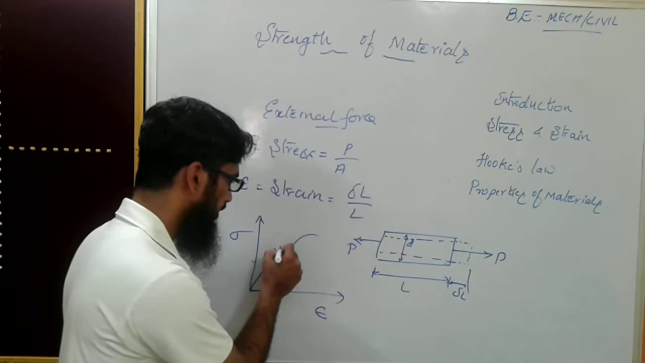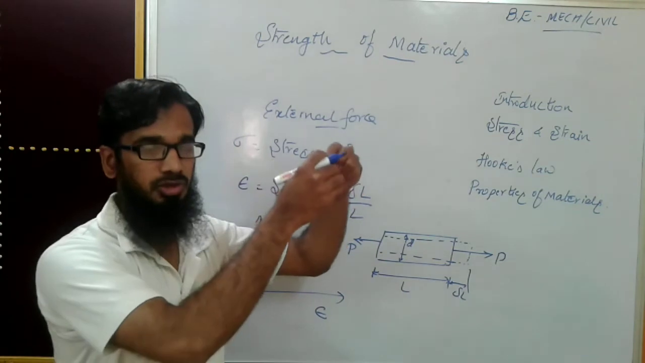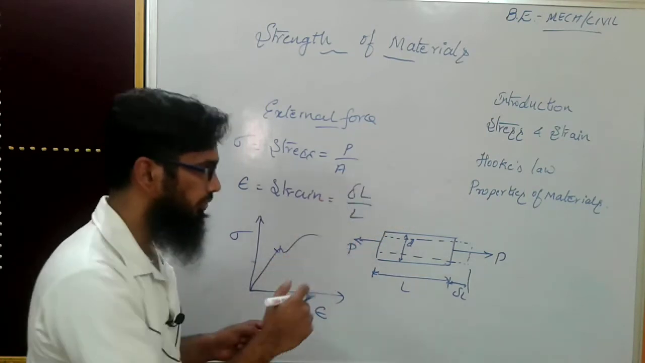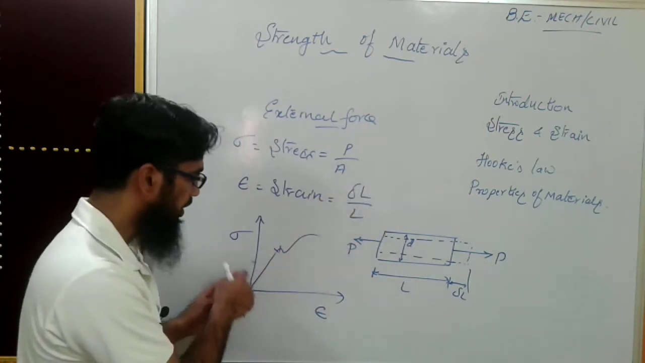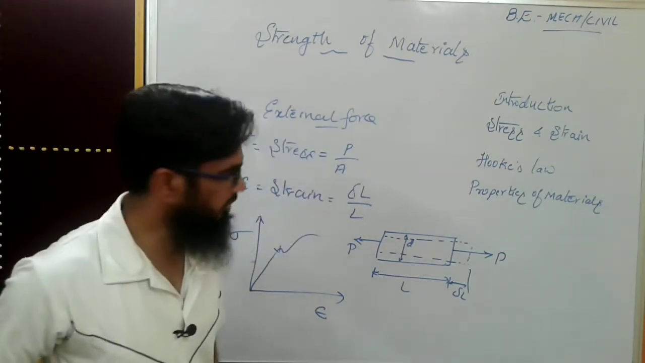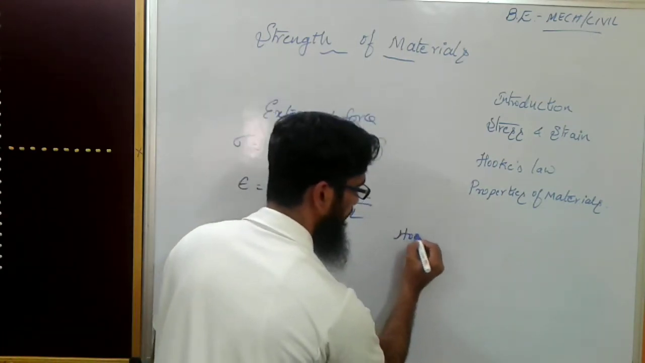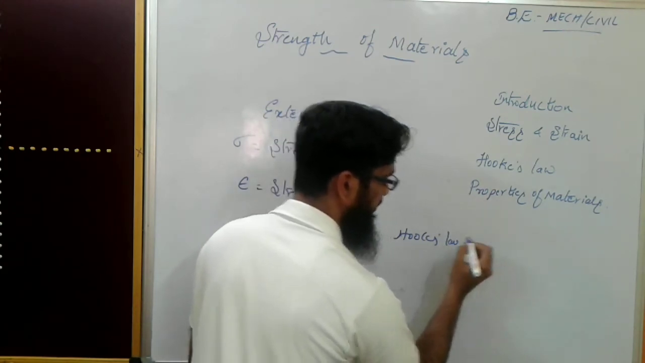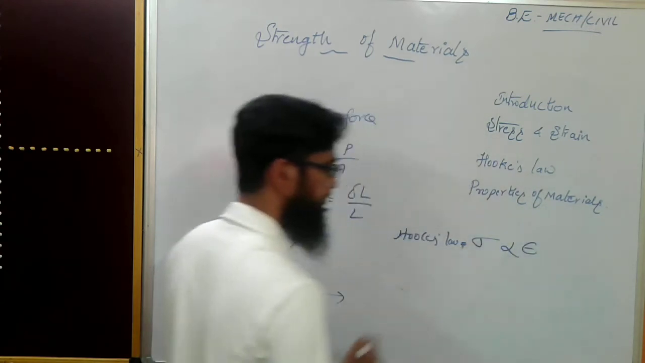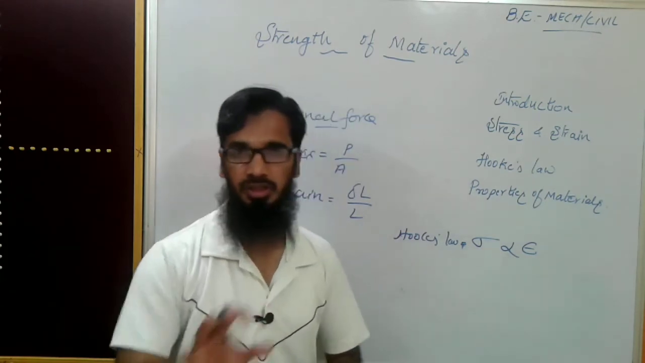Now we have to study this. That will be the elastic range, the maximum range. After that, even if you apply load, there will be other changes. Now, Hooke's law means that within this elastic limit, the stress is proportional to the strain. Hooke's law is given by: stress is directly proportional to strain within the elastic limit.